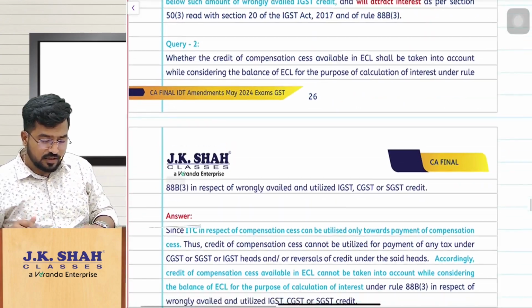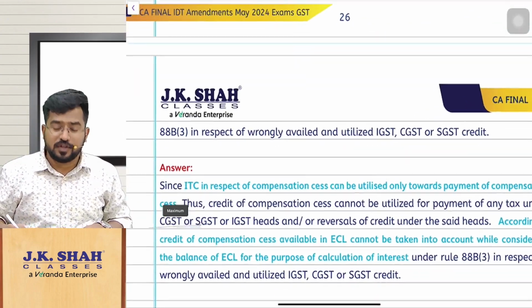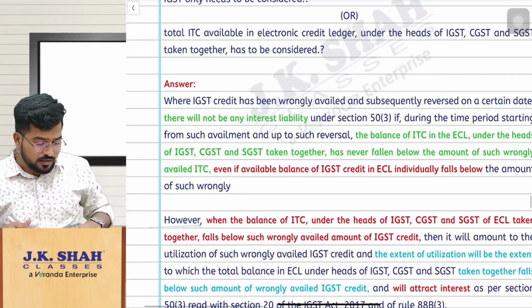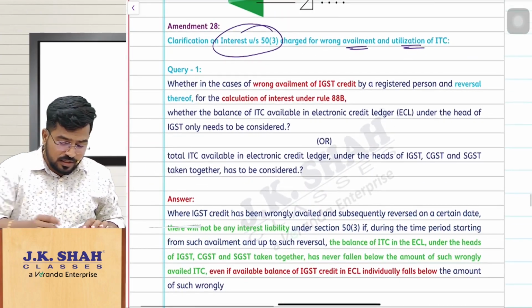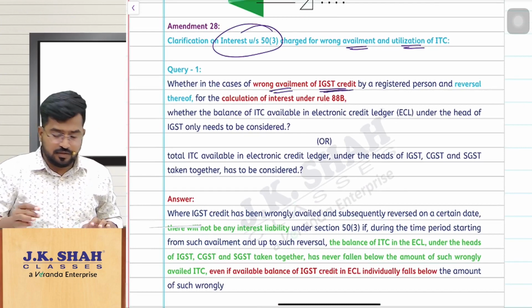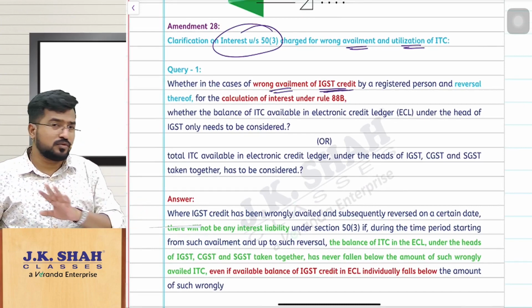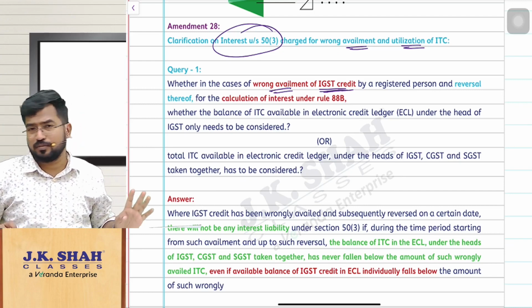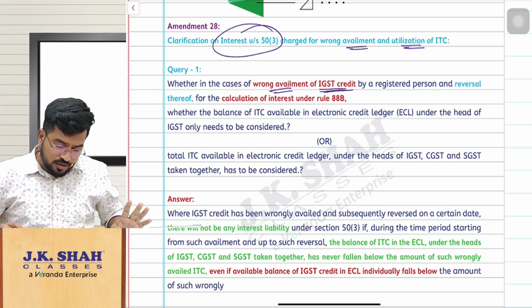Subsequently they have also asked one more query here, sir, for wrongly availed and utilized IGST, CGST, SGST. I repeat, this query is regarding only wrongly availed IGST, not anything else. For that only this provision applies, not for the remaining things. For CGST, SGST, you have to check CGST and SGST respective balances only.